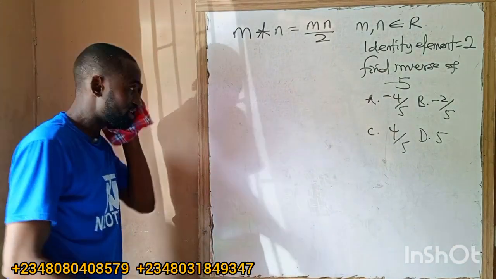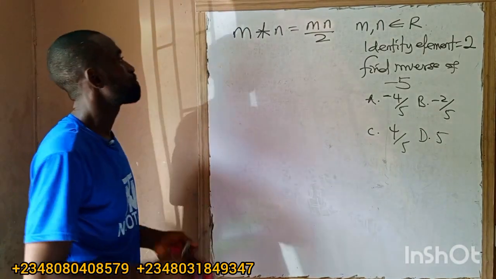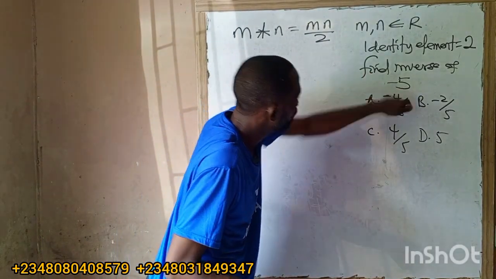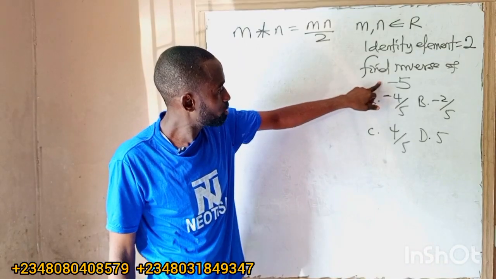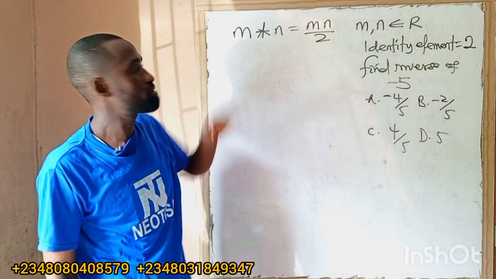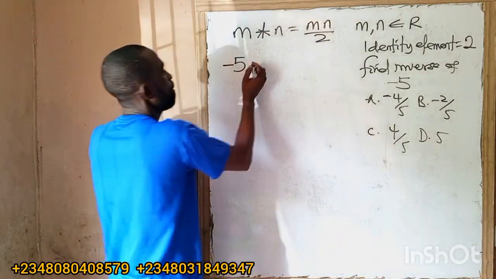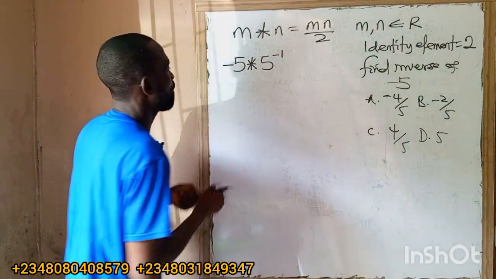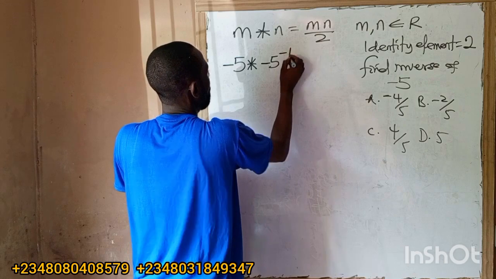Before you can solve for an inverse, you must know the identity. So what do you have here? I'm looking for the inverse of minus 5, so I must combine minus 5 with its inverse. This one will change to minus 5, combined with its inverse, and that inverse is the inverse of minus 5.